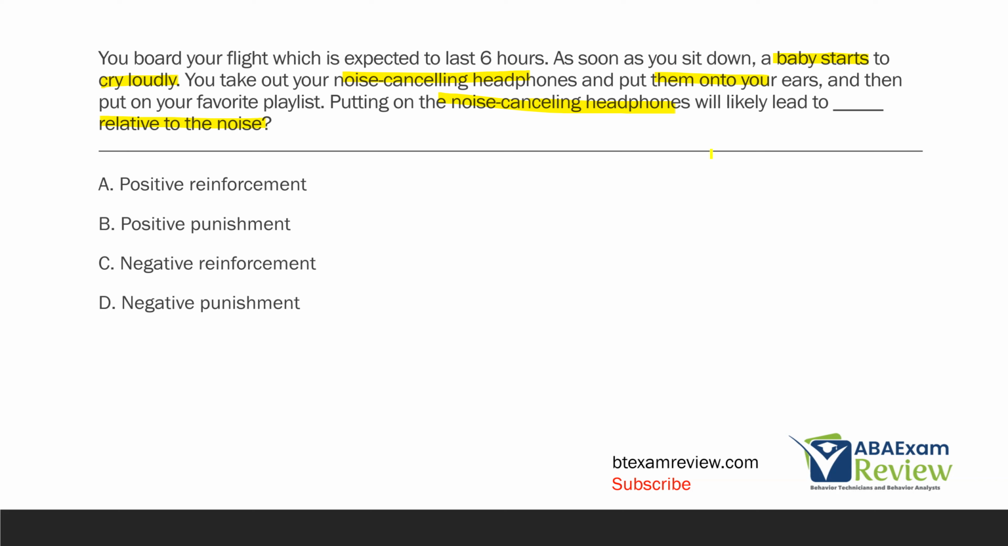Now, in the future, when we hear a baby start to cry and we have noise canceling headphones, what are we likely to do? Well, we're likely to put our noise canceling headphones on. So we're removing something, making it negative. And in the future, we are going to continue putting on these headphones. And now it doesn't say that for sure, but it wants us to make assumptions. And we always say we don't want to make assumptions, but in this particular case, you have to. So all that said, putting the noise canceling headphones on will likely lead to what relative to the noise?